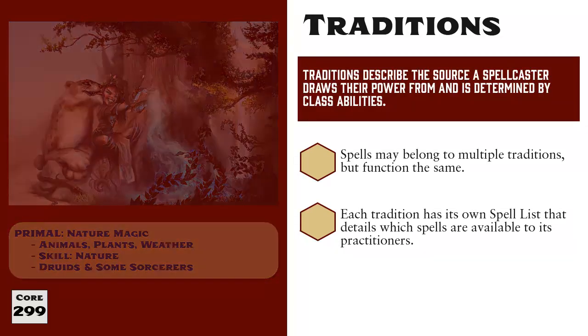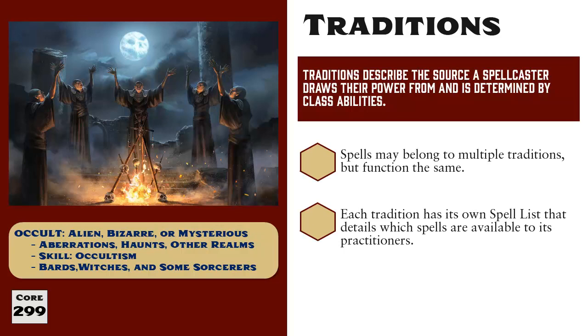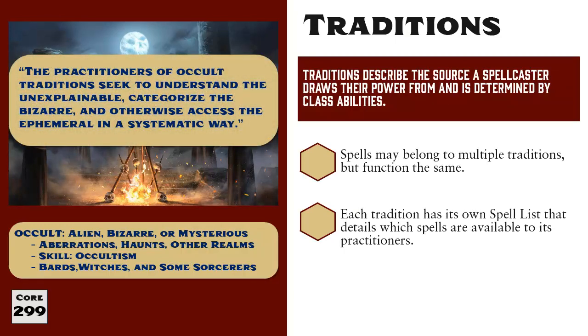And last is the occult tradition. I find that occult magic is the most difficult to explain. The core rulebook explains occult magic like this. The practitioners of occult traditions seek to understand the unexplainable, categorize the bizarre, and otherwise access the ephemeral in a systematic way. And when I read that to players, their response is always the same. They look at me and they say, "So what does that mean?"